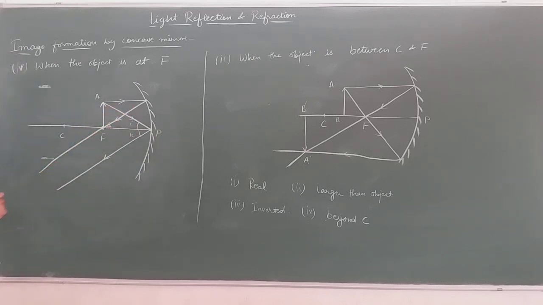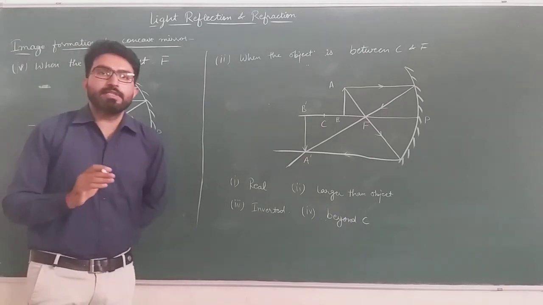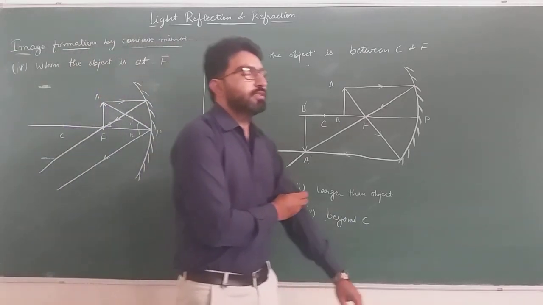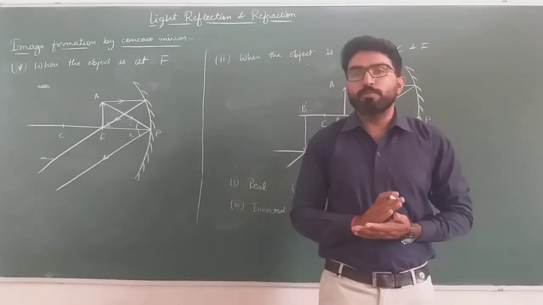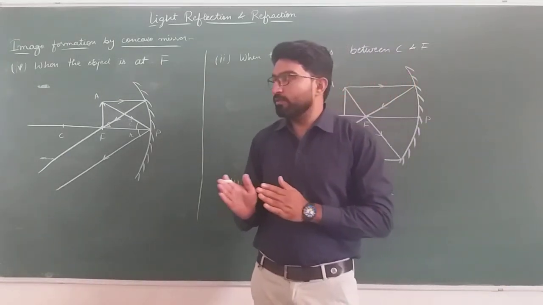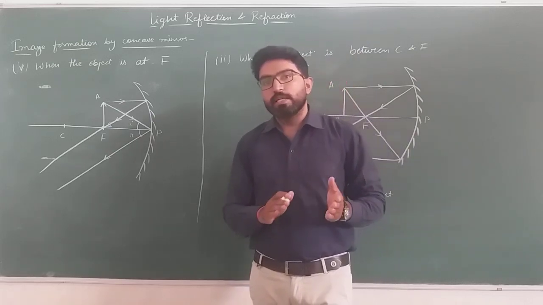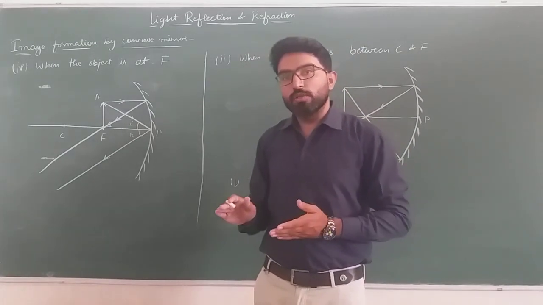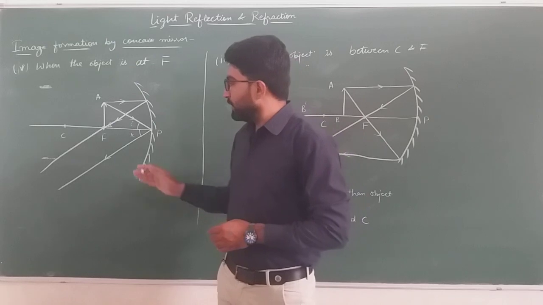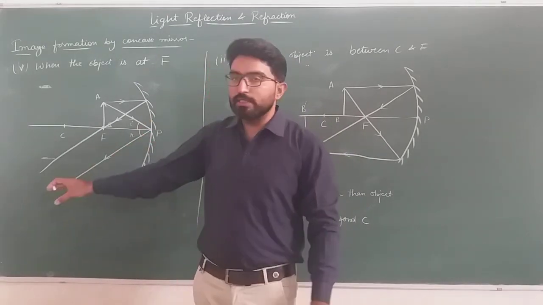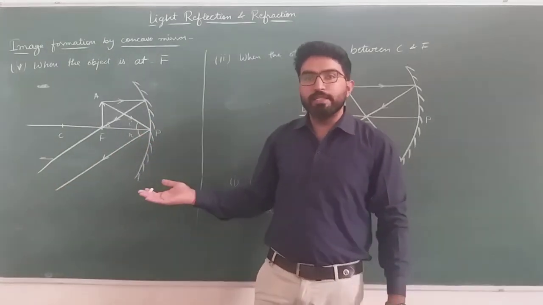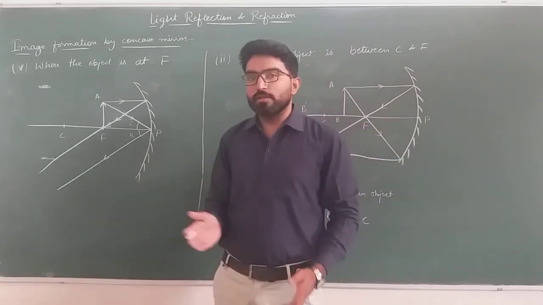We have discussed in the first case that if the object is at infinity, rays of light were coming parallel to the principal axis, or simply rays of light come parallel to each other, and when rays of light go parallel to each other, they will meet at infinity.